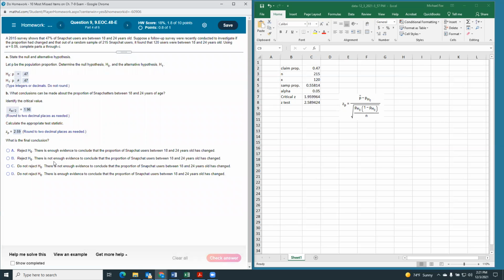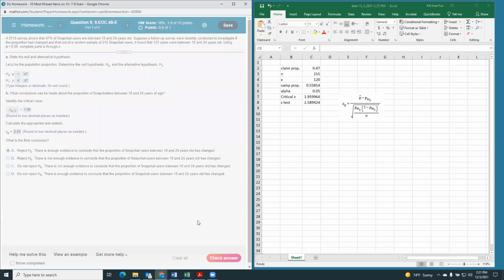Okay, so what's our final conclusion? Well, our test statistic in this case is further away from the mean than the critical score. So it's more extreme than the critical score, which means we're going to reject the null hypothesis because there is evidence that the proportion of users has changed.